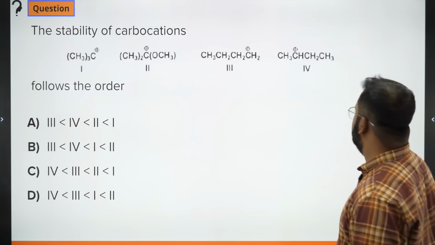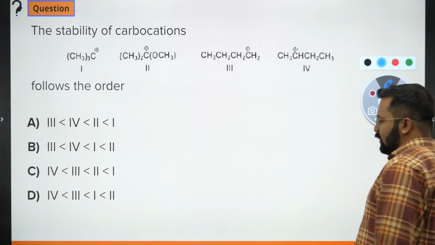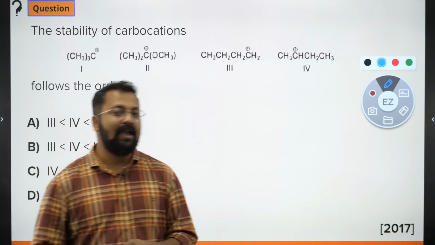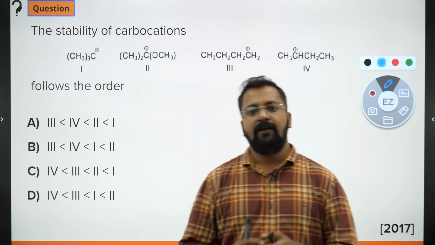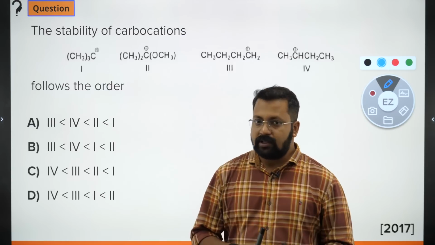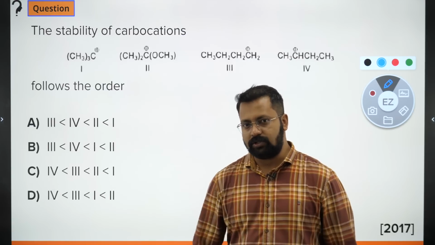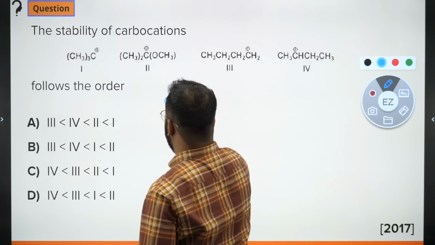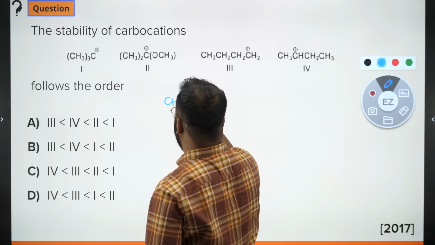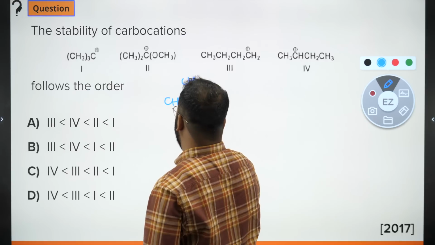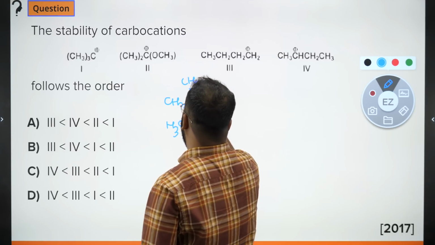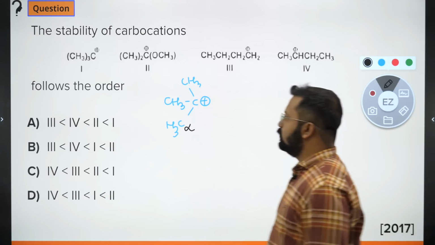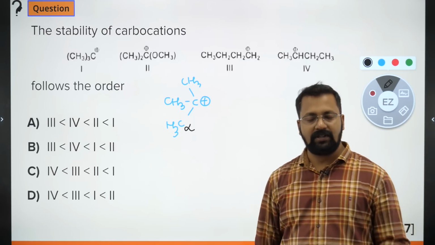Stability of carbocations, बहुत easy सवाल है. Carbocation stability again depends on 3 factors. First is aromaticity. Aromatic carbocations are most stable, followed by carbocations which have resonance, and third is hyperconjugation. So if I look at these carbocations, the first one is like this: CH3, C, CH3, CH3, positive. This is known as the alpha carbon. Positive के साथ जो carbon लगा है, that is known as the alpha carbon.